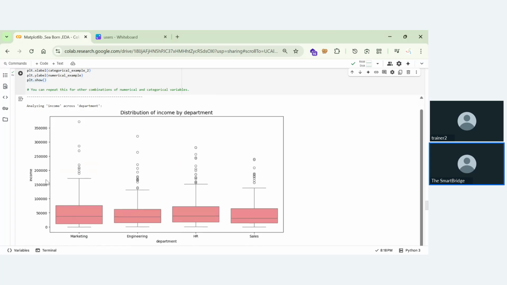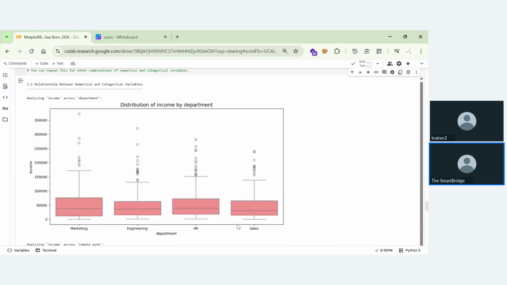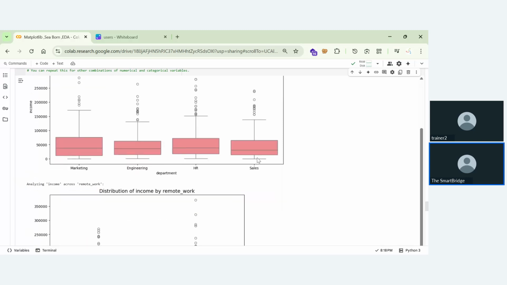So as the income is rising, what are the two categorical values? Department and remote work. Okay, for every department, how much of the remote work we are having. If you can see, for the box plot, we are having multiple outliers. This one comes under outliers. This one comes under outliers. These come under outliers. In sales, we're having fewer outliers. So we cannot define whether there are no outliers.